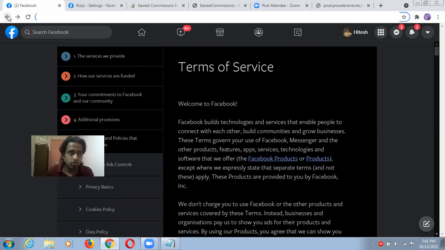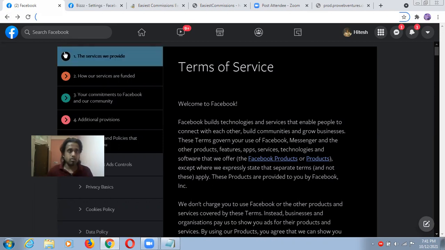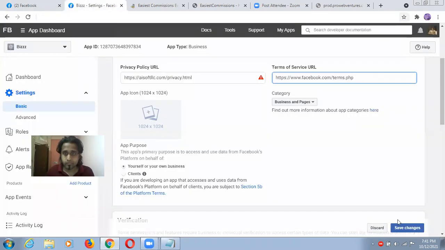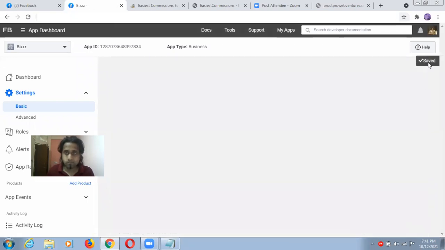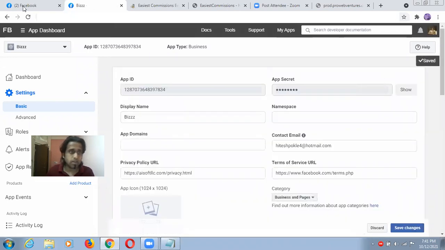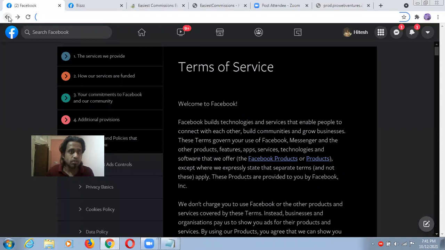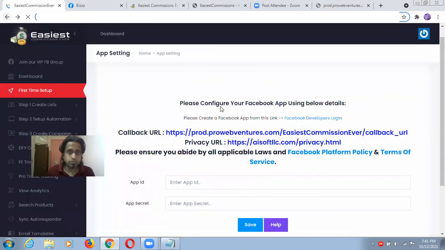It's not going back. So let me save changes, guys. It's saved from my side, okay. Now it's working fine, but too fast.